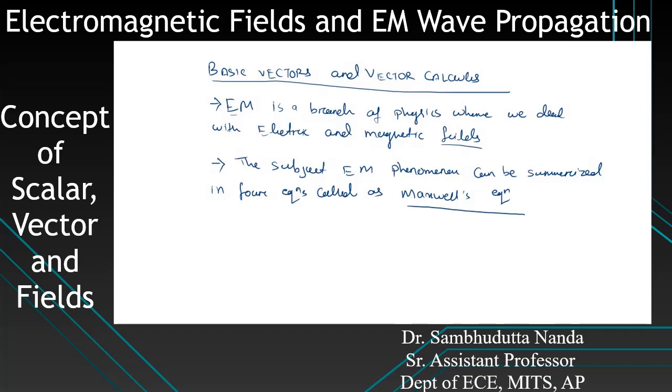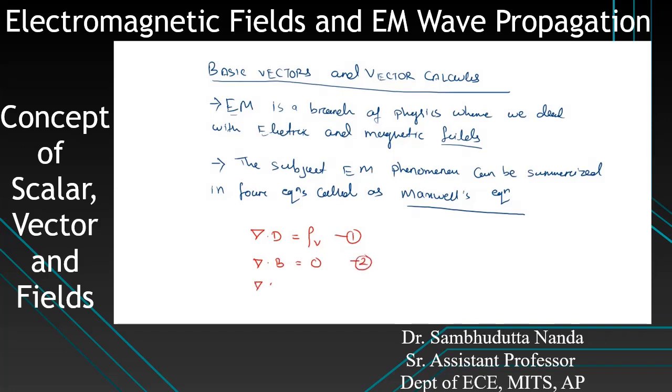So what are those equations? It is very important and you need to know. The equations are: del dot D equals rho v, this is equation number 1. Then del dot B equals 0, this is equation number 2.